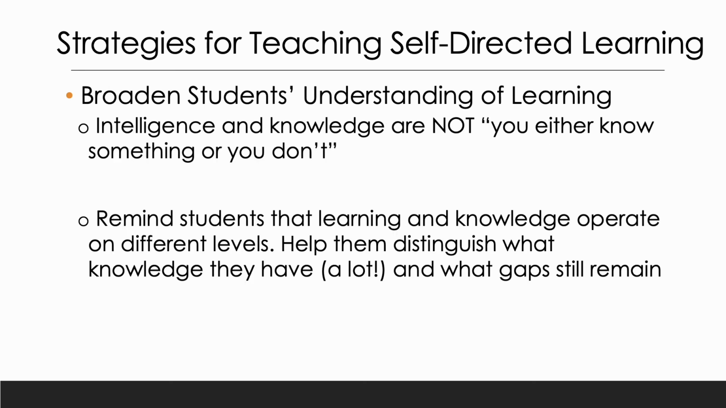Lastly, another strategy for teaching self-directed learning is to broaden students' understanding of learning. Intelligence and knowledge are not something you either know or you don't. Remind students that learning and knowledge operate on multiple levels, such as being able to recall a concept or theory, to being able to apply it, and knowing when it is relevant for a particular situation. For example, students may be able to define a concept, but have not yet learned how to apply it. Helping students distinguish what knowledge they have can help them better articulate what gaps still remain.